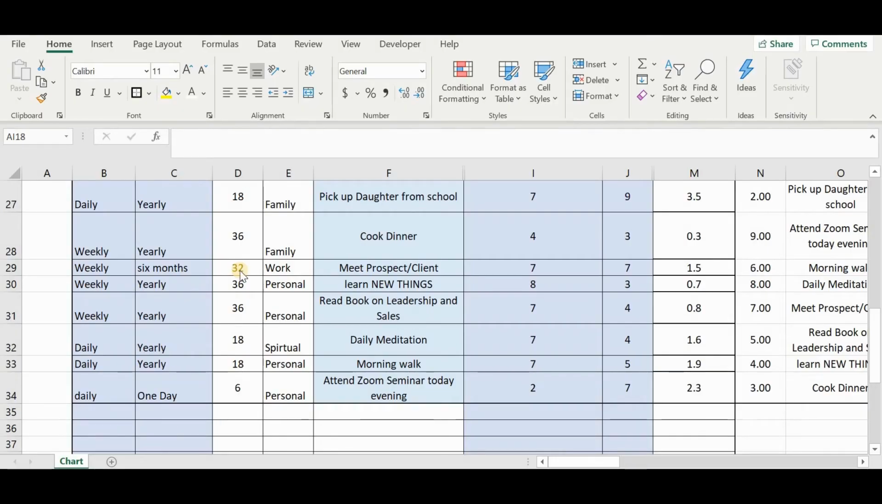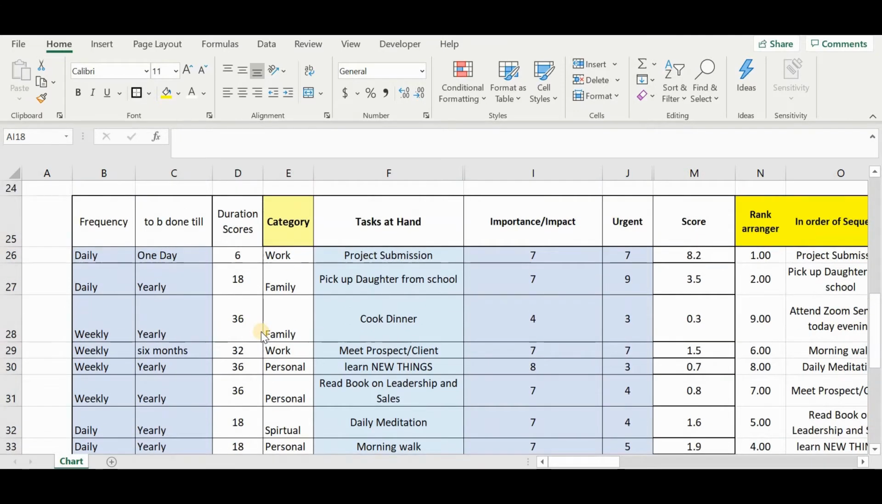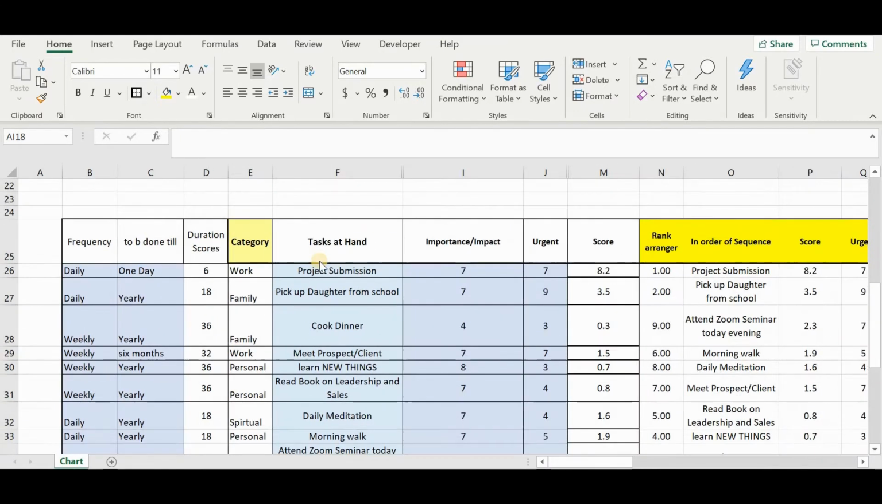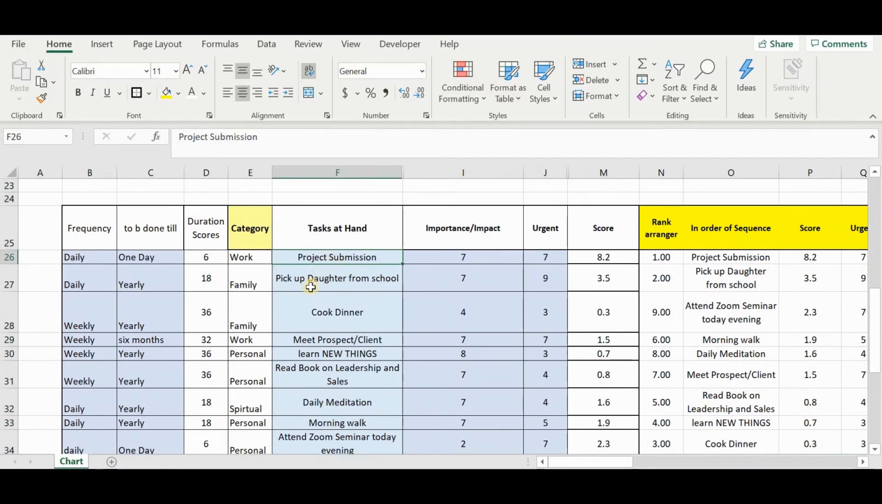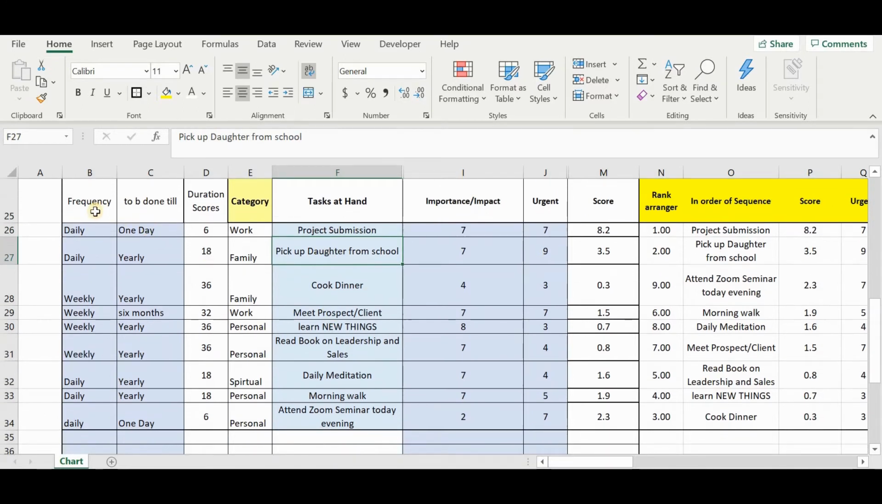Now let's see how Excel takes care of what we have talked about. Here you have all the tasks at hand that you are currently facing, such as a project submission, picking up your daughter from school, and so on. Before starting, you write the task: project submission, pick up daughter from school, cook dinner, etc. It could be work, family, spiritual, anything, the four pillars that we have spoken about. Once that is done, you list down your tasks.